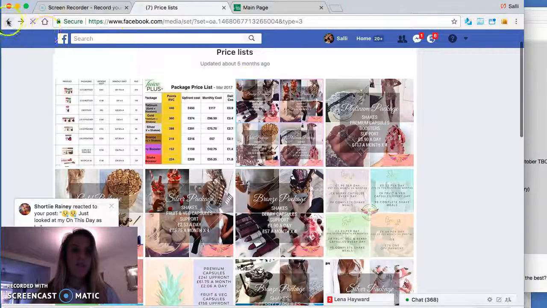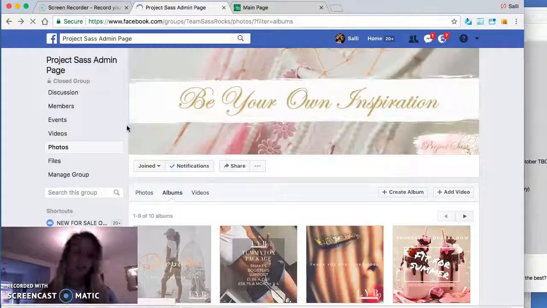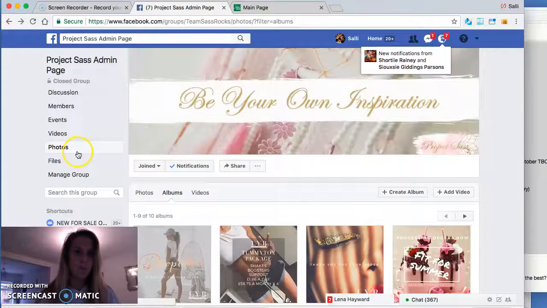So we have those. So that's where you can find lots of information, and this will be updated regularly with lots more as well.